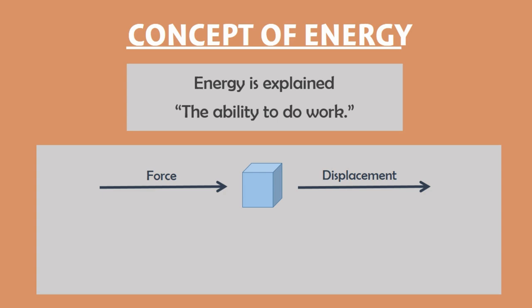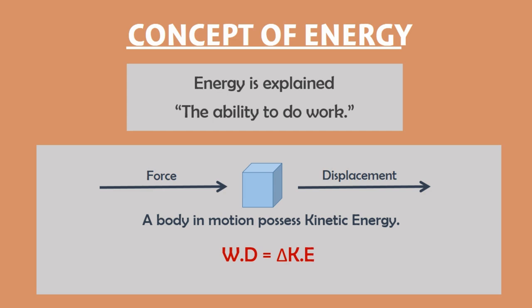We already know that a body in motion possesses kinetic energy. Hence, we can say that when we do some sort of work on an object, it changes the kinetic energy of an object. Simply remember that work changes the energy of an object.